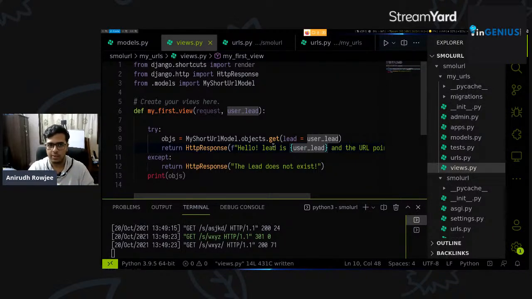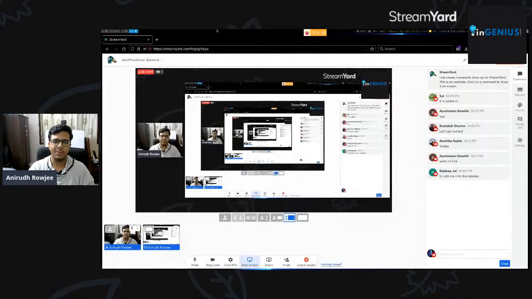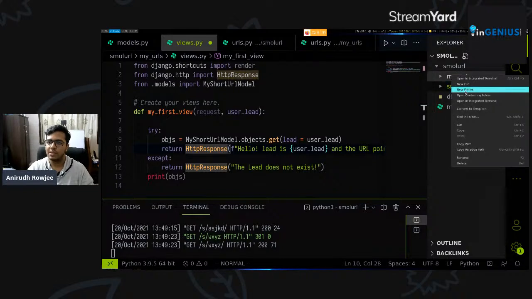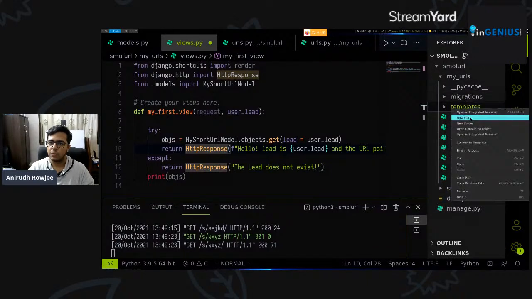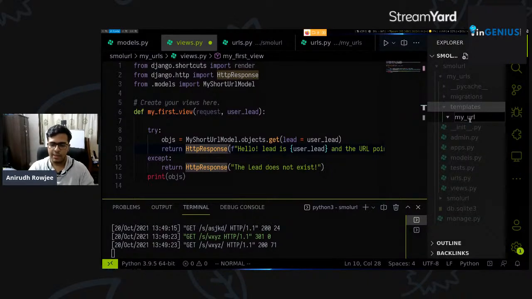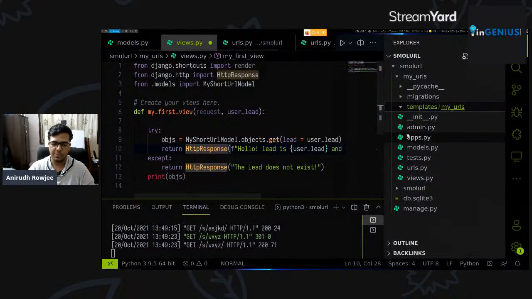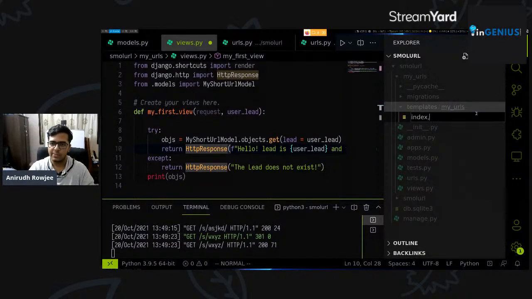Okay. So now we've got this response here, but how do we actually get this to push the user to that site? From django.shortcuts, we can import render, and a whole bunch of other objects. What we'll do is create a small template that uses a tiny bit of JavaScript to send these people back to that page. So under my URLs, which is our app, we can close everything else. We can create a new folder called templates, and under this folder, a new folder called myurl. It's not strictly necessary, but it's good practice because your templates can live under different namespaces. And we'll create a new file called index.html here.